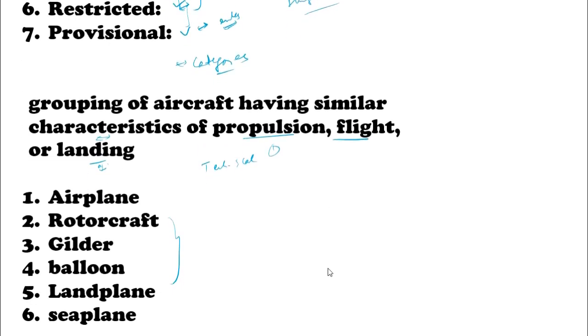Next, aircraft can be categorized based on what type of technology they use for flight or landing. They can be categorized into one of these six: normal airplane, then the second is a rotorcraft, then you might have also heard about the glider, and there are balloons, which are a type of parachute, land plane, and seaplane. Land planes are the ones which can be used on land, which are general aircraft. And nowadays you have heard about seaplane aircraft also, which are specifically designed for seaplane purposes.